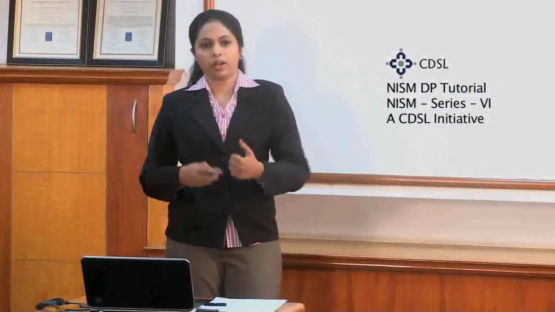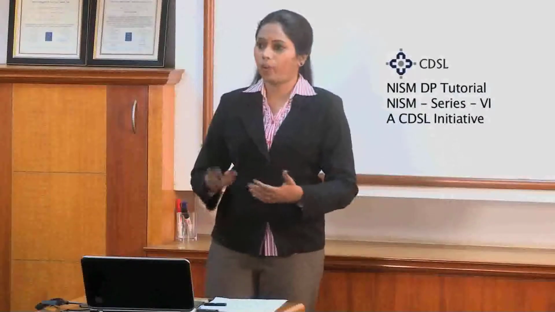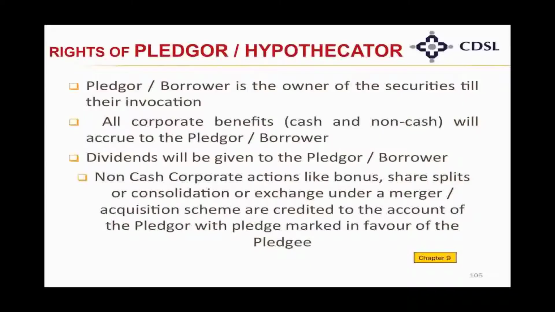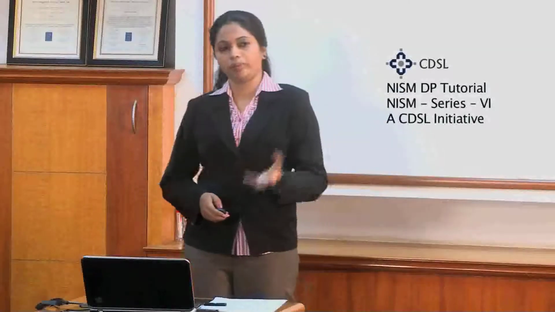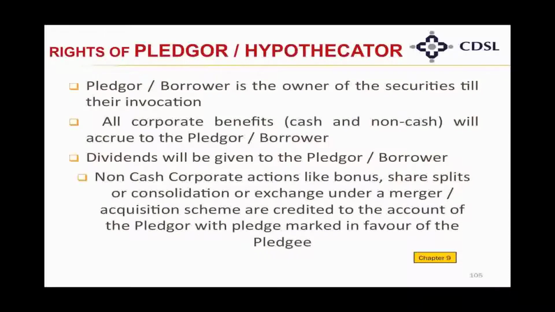As for the pledger or hypothecation that we did in chapter 8, they also have some corporate action benefits. So, what are the rights of this pledgor or hypothecator? Here the pledgor or the borrower is the owner of the securities, so all the benefits of corporate action will go to the pledgor or the borrower. In case of cash, the pledgor will receive the cash through ECS, but in case of non-cash, the securities which are received will go directly into the pledged balance only.